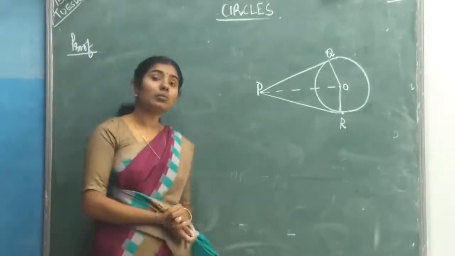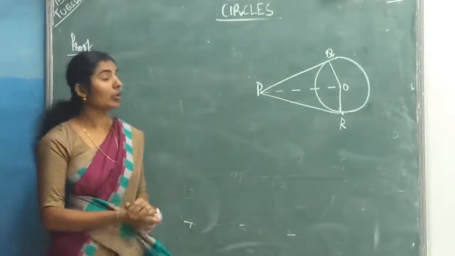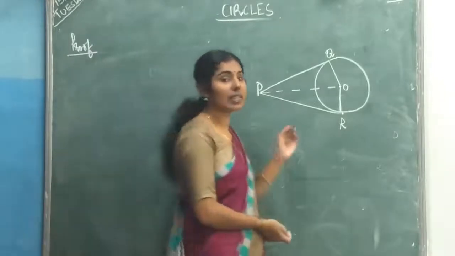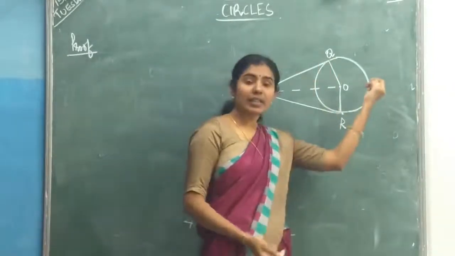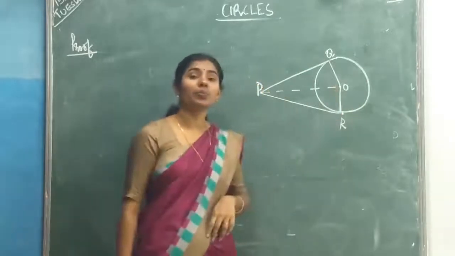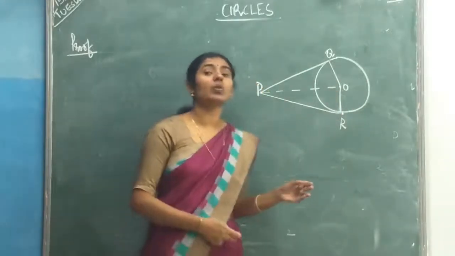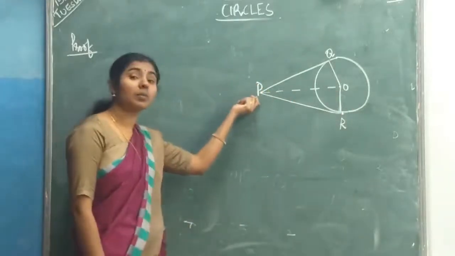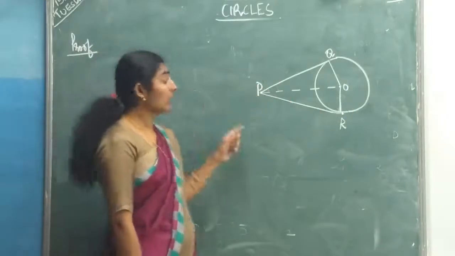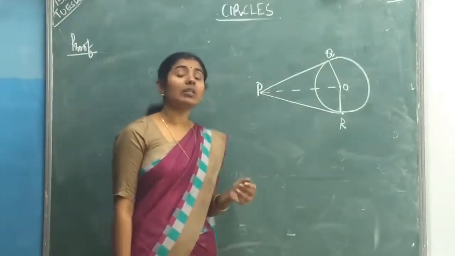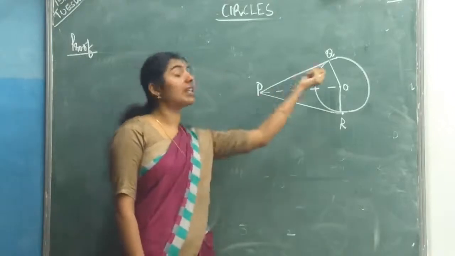So, first of all, based on this statement, you should draw one rough figure of this circle. First of all, draw one circle with the center O. And they are given one external point. Take that external point as P. Then, they have given in the statement the length of tangents from the external point.